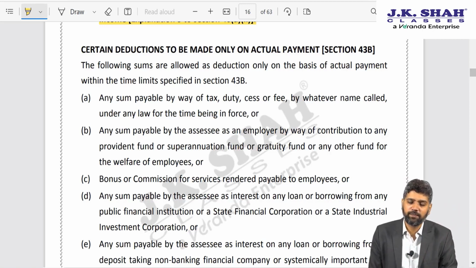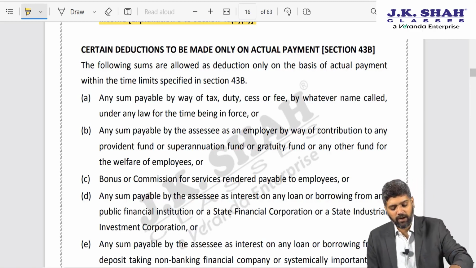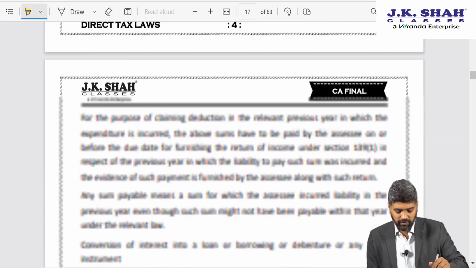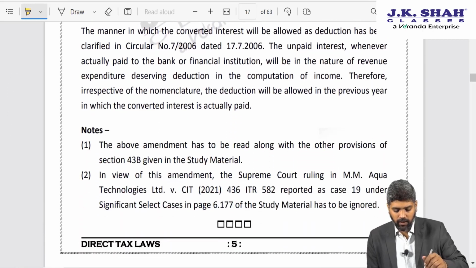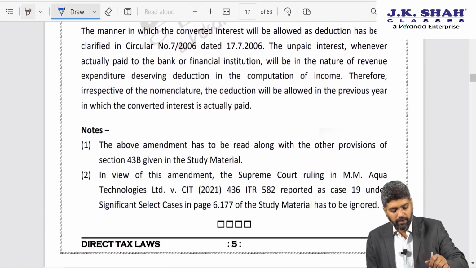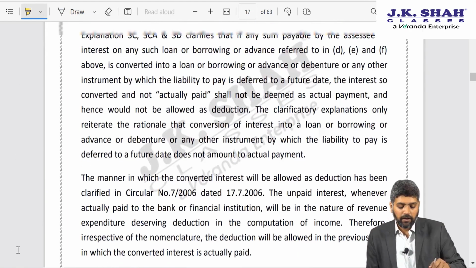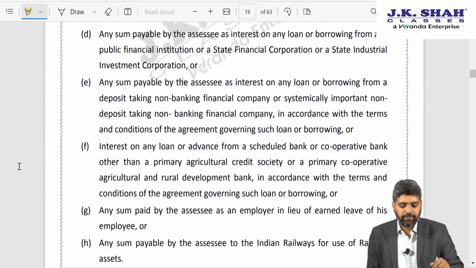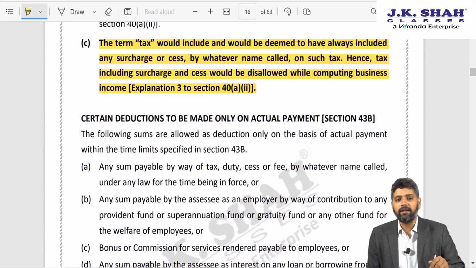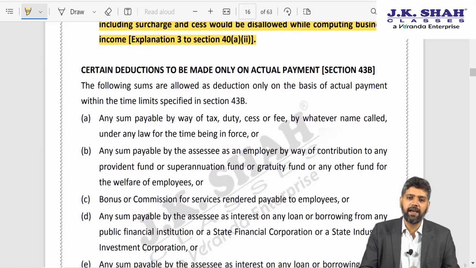There was a dispute in this relation in the case of Aqua Technologies. It must be mentioned here somewhere, Aqua Technologies. Now what happened in the case of Aqua Technologies, the assessee had to pay some interest to ICICI Bank.